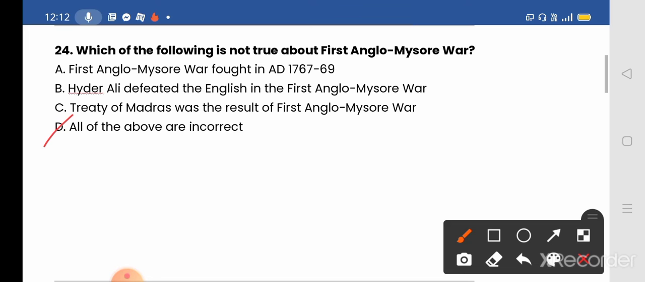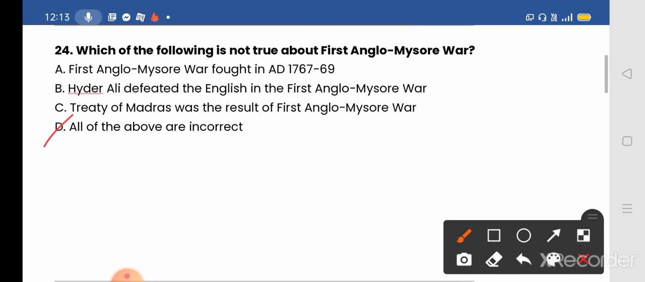All of the above are incorrect is not a true statement about the First Anglo-Mysore War. So that means all the above options A, B, C statements were correct about the First Anglo-Mysore War, and the First Anglo-Mysore War, which lasted from 1766 to 1769, was a conflict in India between the Sultanate of Mysore and the East India Company.